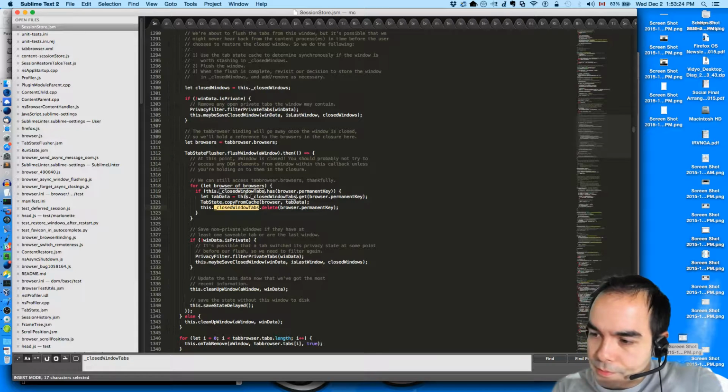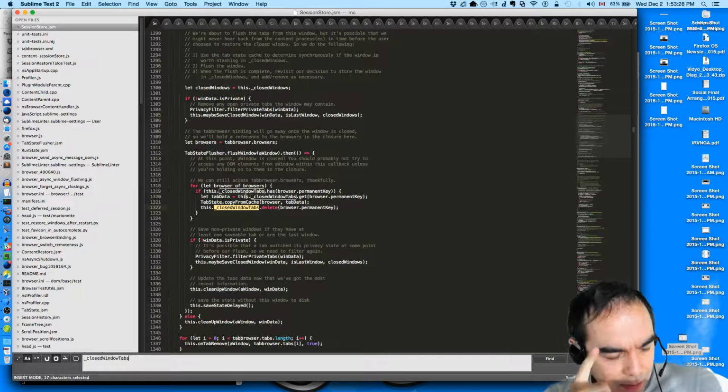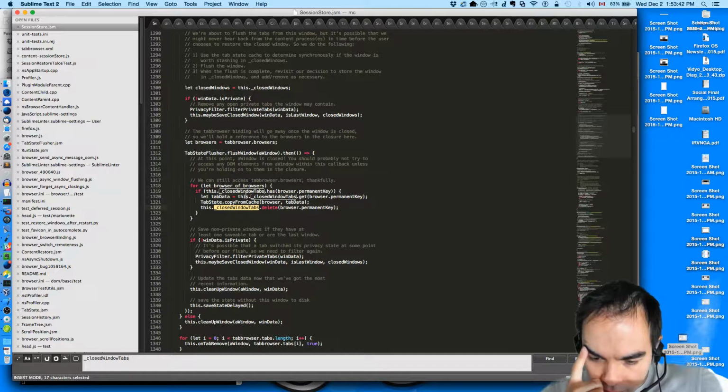Let's see. What's the best way to remember that we forgot the window, other than the set? You could decorate the window data with should be forgotten. It's not amazing. Could be error prone.